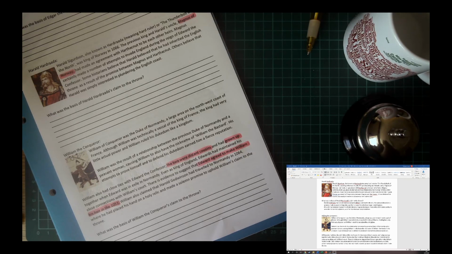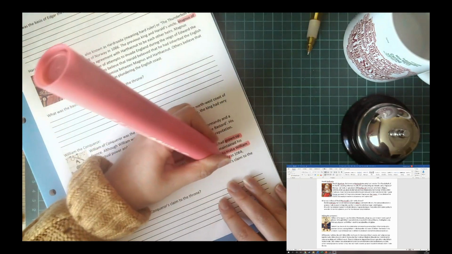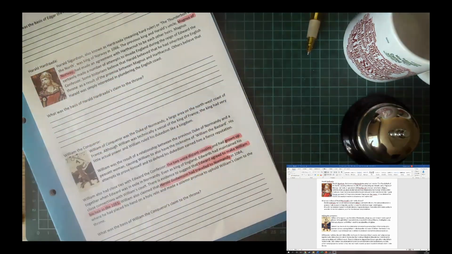Others argue that he was on a fishing trip and he was kidnapped, and so he pretty much said what he needed to say to survive. But what we do know is that Harold Godwinson went to Normandy, placed his hand on a holy relic, and made a promise. Now, we don't know what that promise is, but many historians have theorised that that promise was to support William's claim to the throne. So we can use it, at least as partial evidence.